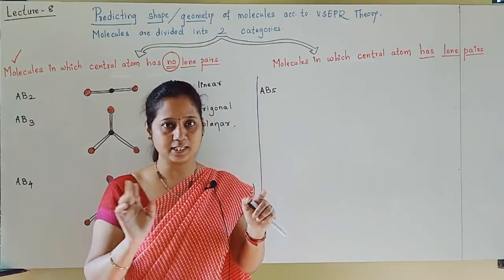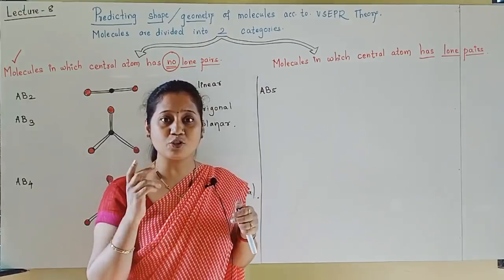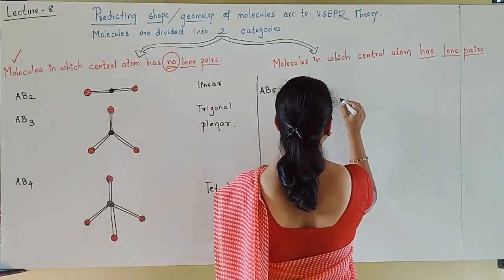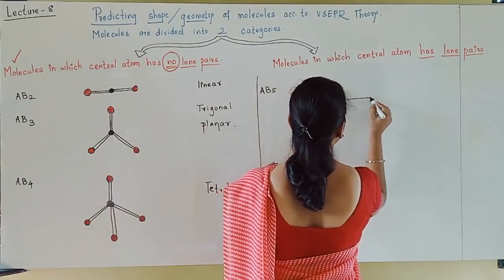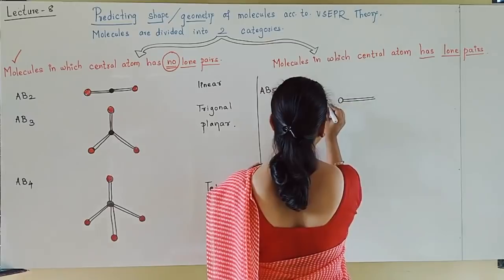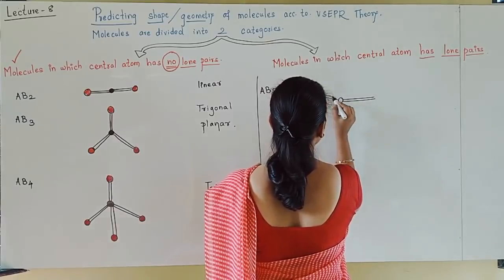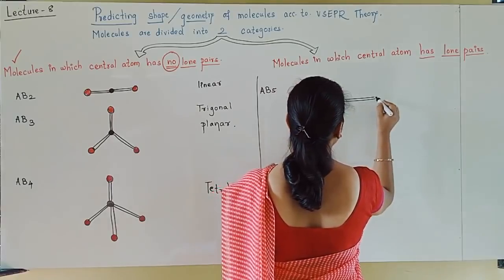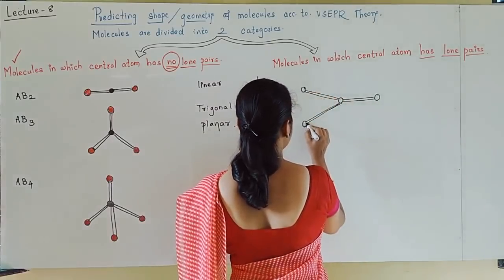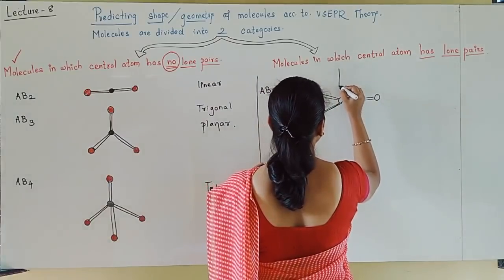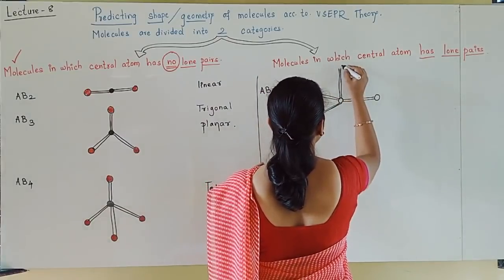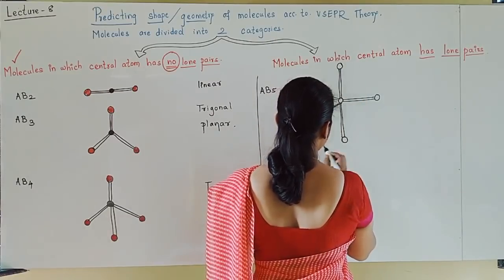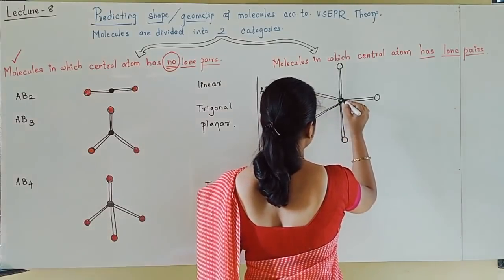I hope you understood the things well. AB5, what geometry will we write? See here, A is the center. You can see the triangle here, then 1 B upside and 1 B downside. I have shown the central atom in black color.